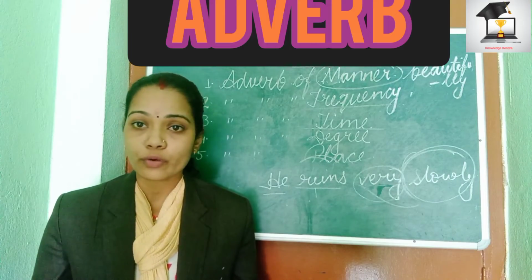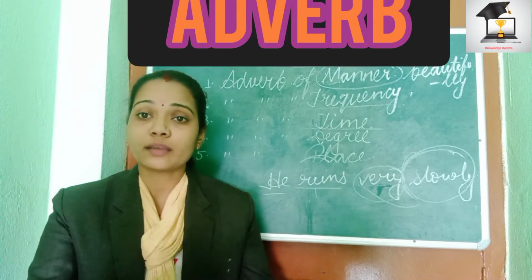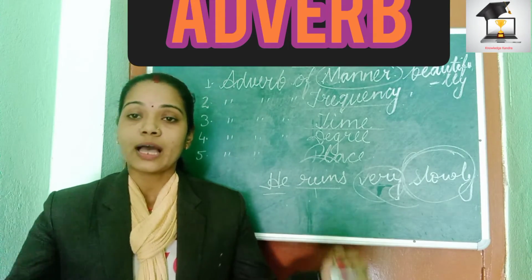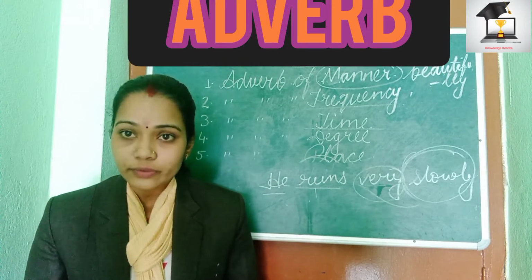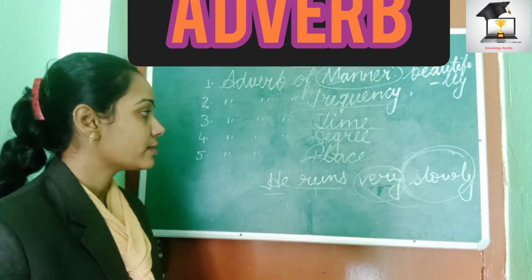If you say when do you go for jogging? I go for jogging in the morning. So in the morning, that will be adverb of time. When do you go for a walk? I go for a walk in the evening. So in the evening will be adverb of time. It tells us about time when an action is done.